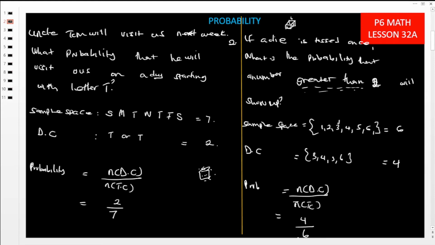Then this probability is not reduced. At our level, we are not encouraged to reduce, because when you reduce, you are going to lose the sample space, the total chances. Because see this, if it is 4 out of 6, divide by 2, 2 by 2, 3. Now this means that the total chances were 3, which is not right. That's why we are not encouraged to reduce when it comes to probability.